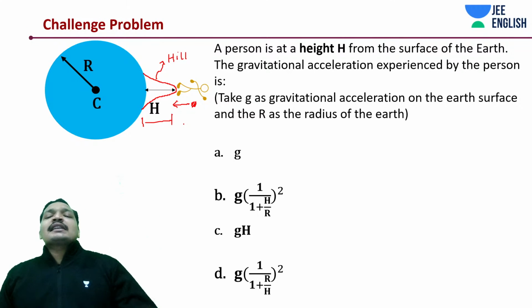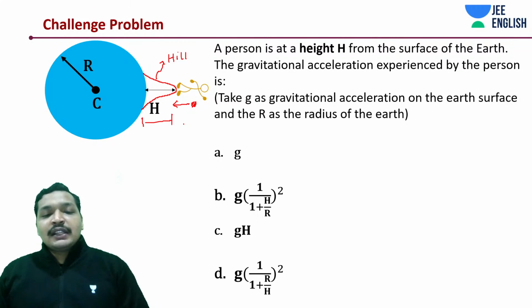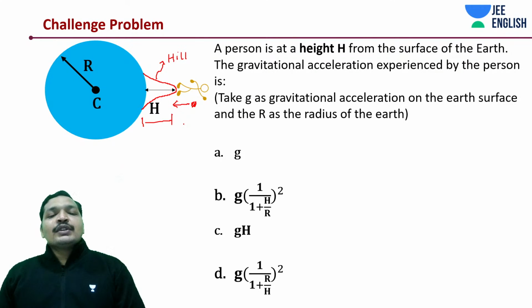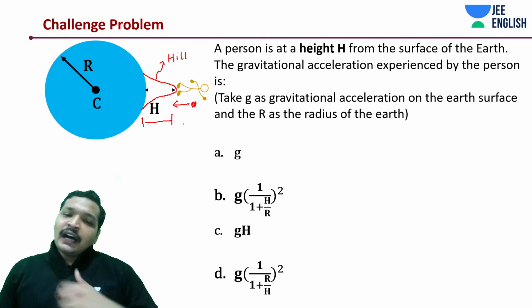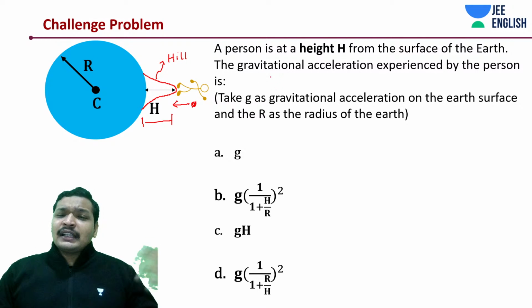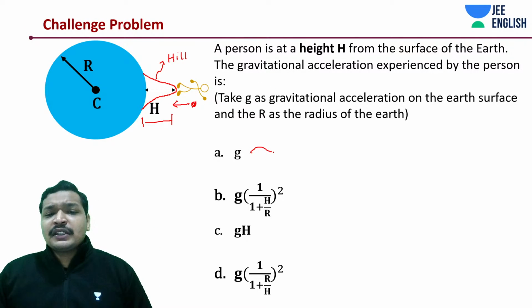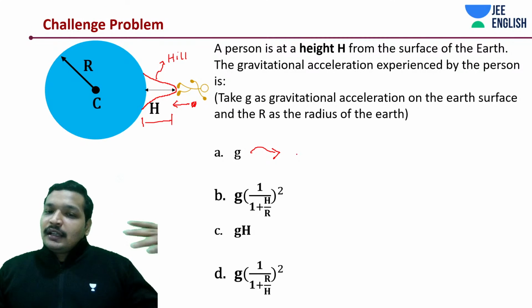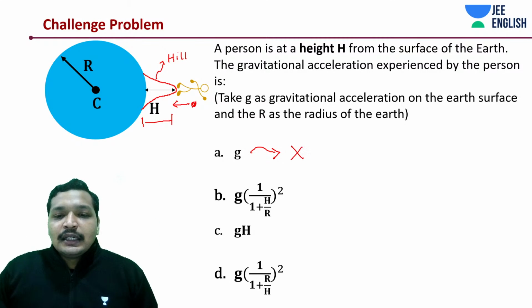Whether the gravitational acceleration is going to remain the same, whether it's going to increase, or whether it's going to decrease. If it's going to decrease, how is it going to decrease, and if it's going to increase, how is it going to increase? So any guesses? If you have been thinking the gravitational acceleration is going to be the same, you have thought a little wrong. It's not going to be the same.